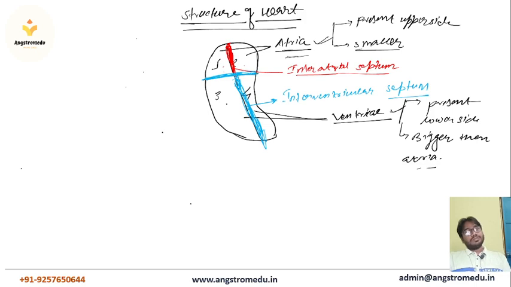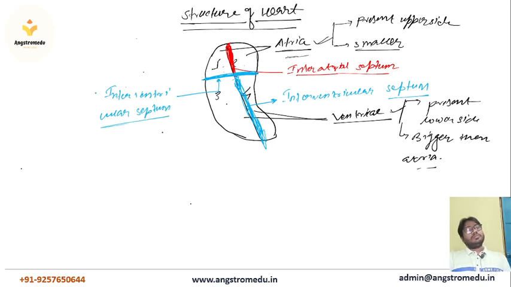Okay, so the third septum is this one. It's present in between the atria and ventricle, that's why its name is the atrioventricular septum.